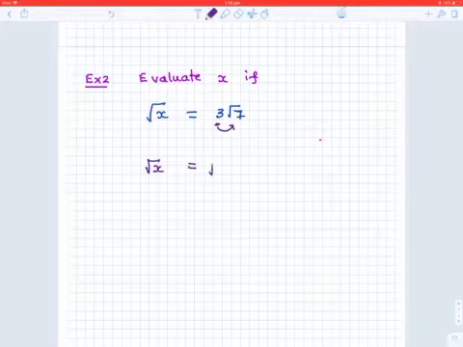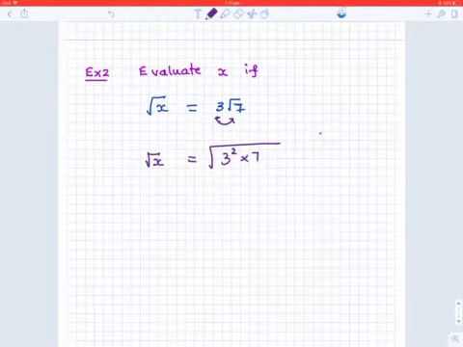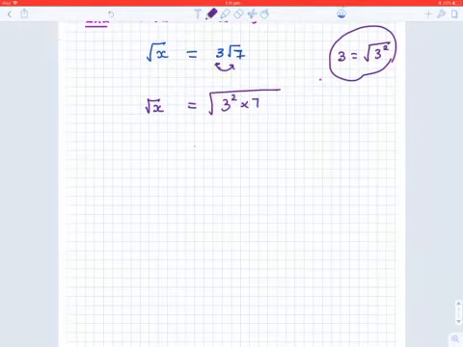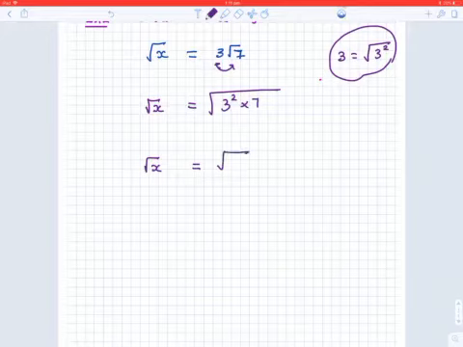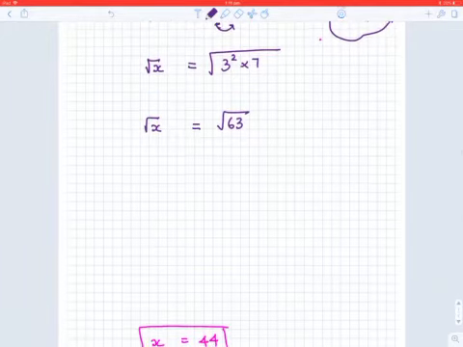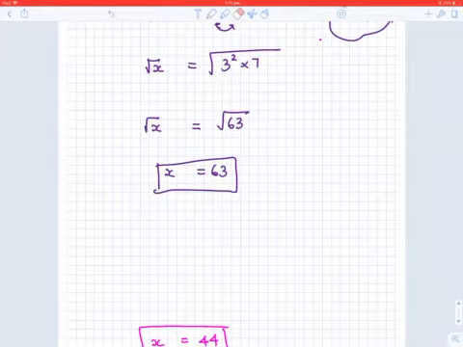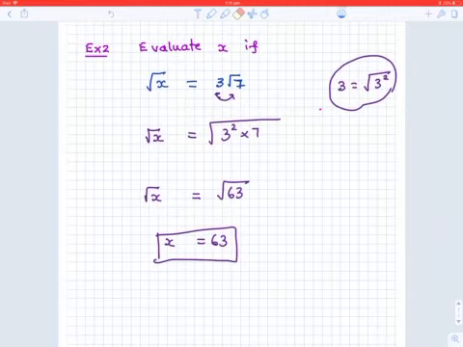We have seen in the previous line, square root of x equals, 3 goes inside the square root sign, that 3 becomes 3 square times 7. Okay, 3 goes inside the square root means it becomes 3 square. So 3 equals square root of 3 square. That theory we are using. So now this becomes square root of x equals square root of 63. So because of that, x has to be equal to 63. That is your answer.